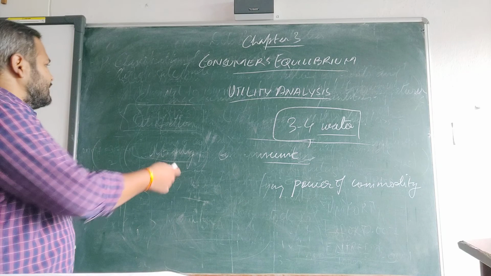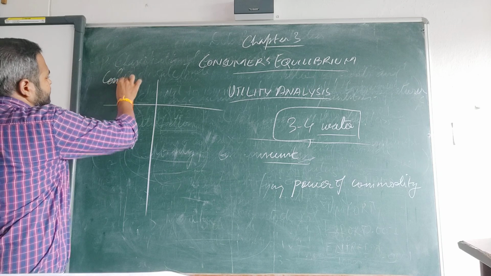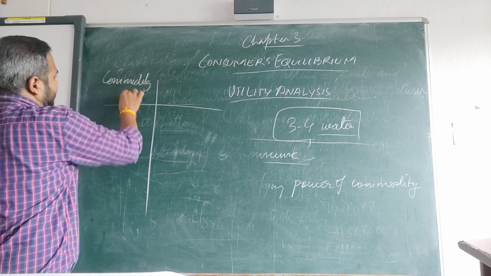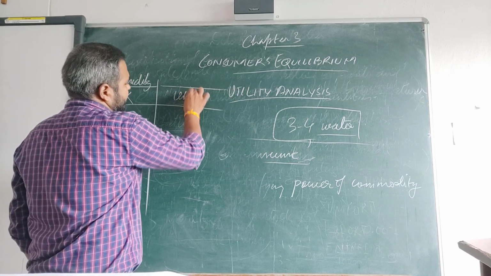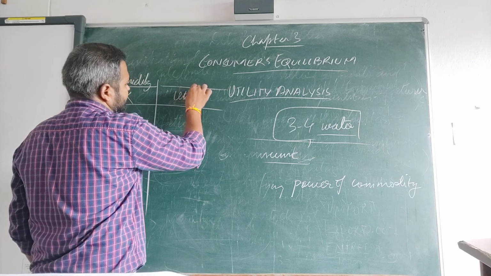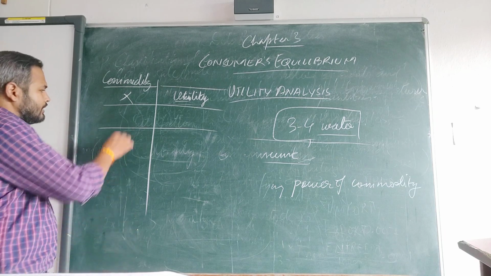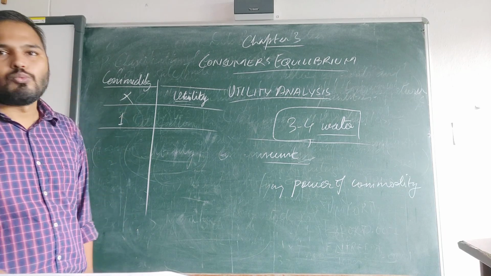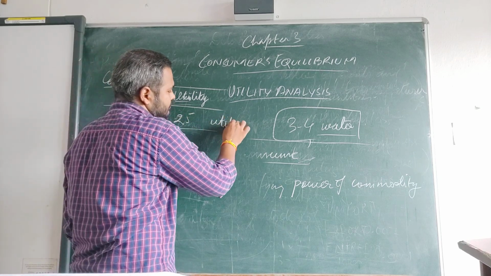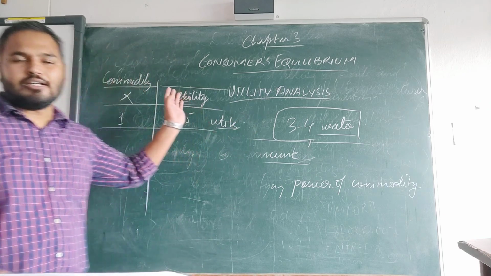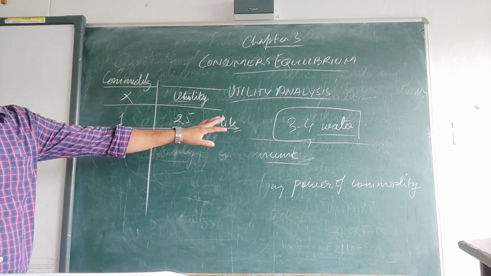Suppose this is commodity X, and utility. Suppose you are very thirsty, then the first time when you consume a glass of water, you get 25 utils. So utility is the plural form and util is the singular form. For a single unit, you say util.